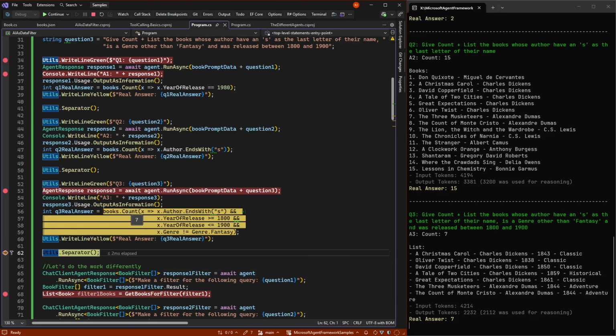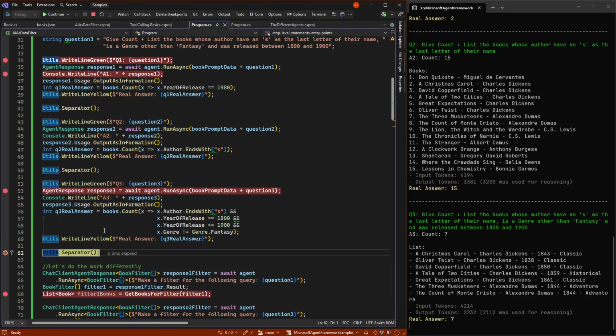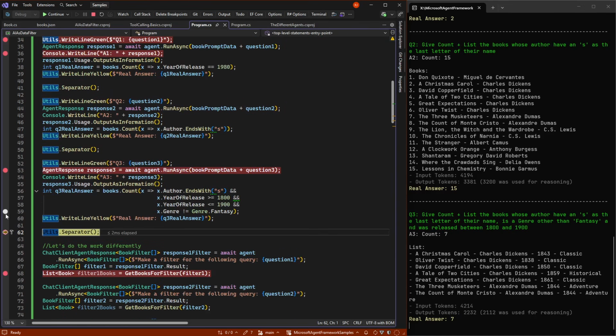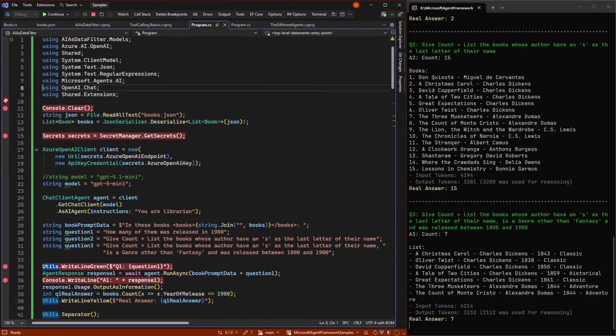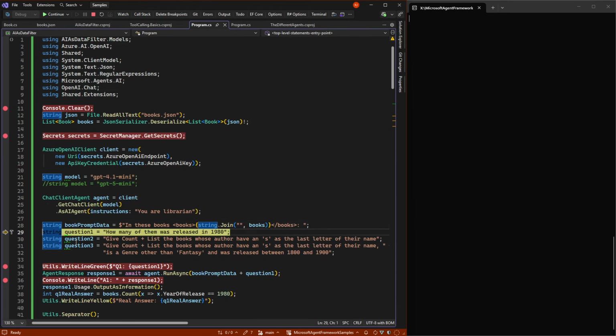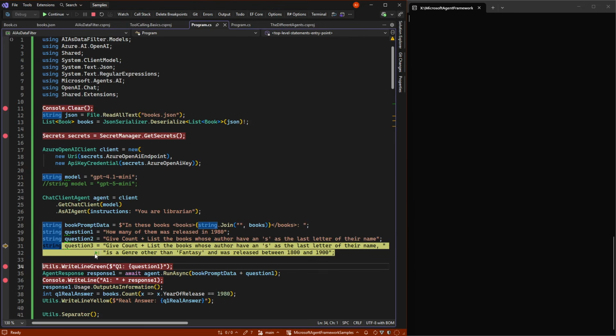But what I want to show you now is that there is a better way. And we can even go up here, switch back to the simple model, because even the simple model can do it in the other way I want to show you. So we're going to load up the model and we're going to load up the 3 questions.